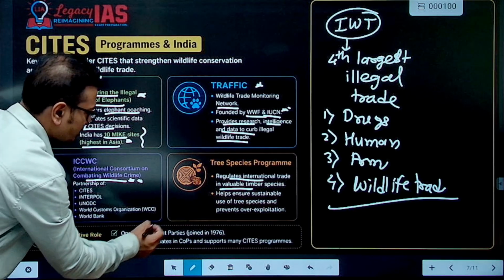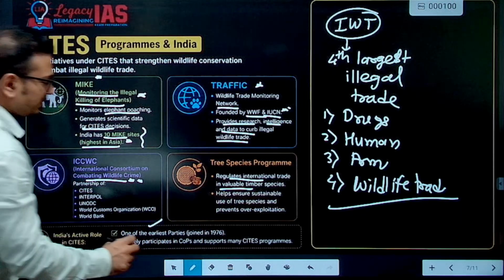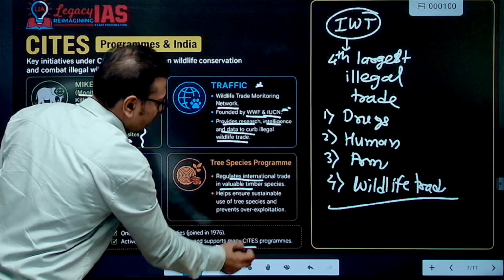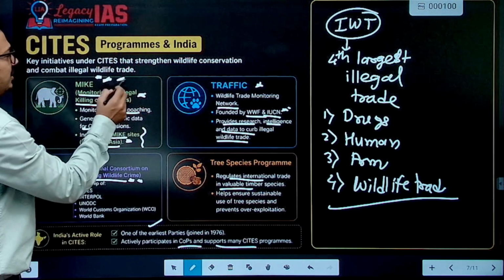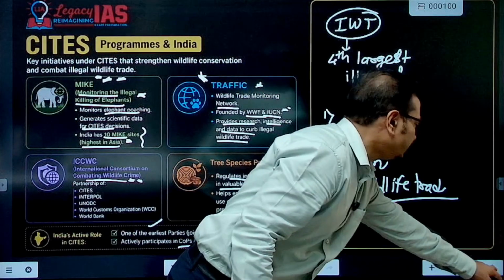One of the earliest parties, joined in 1976. Already we talked. India actively participates in COPs and supports many CITES programs like the MIKE program, TRAFFIC, and other programs and initiatives.